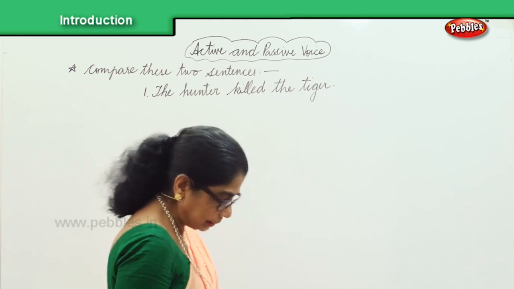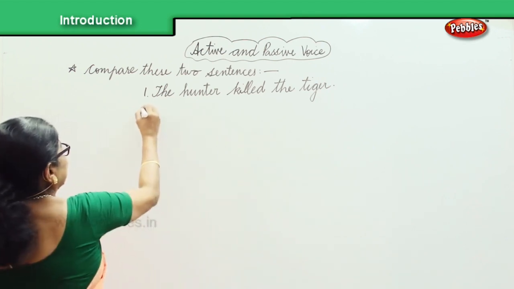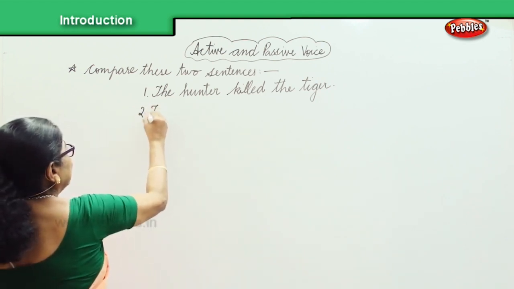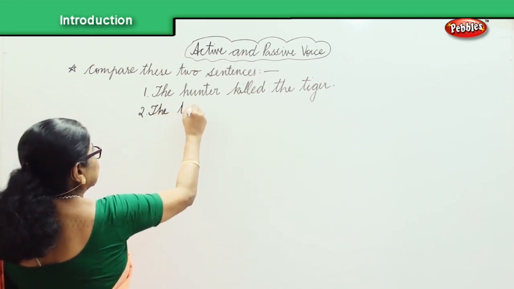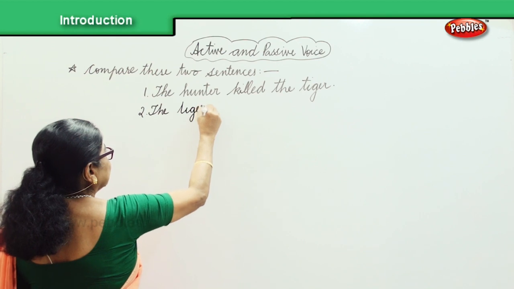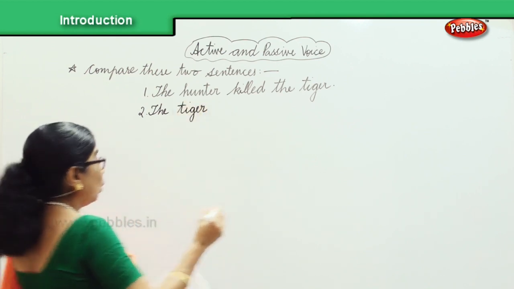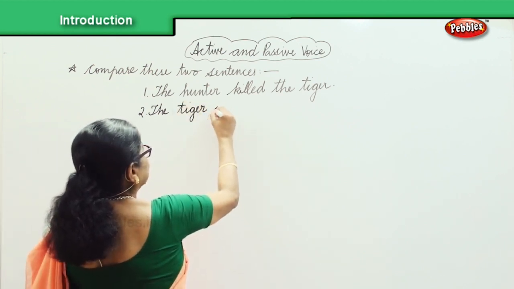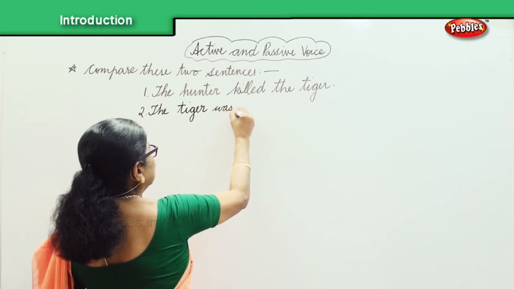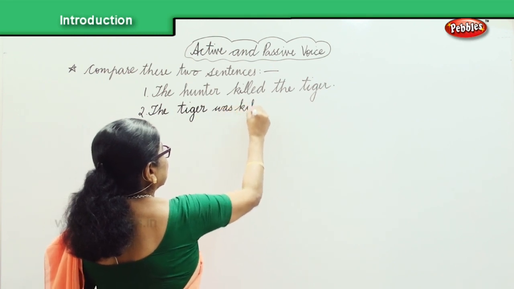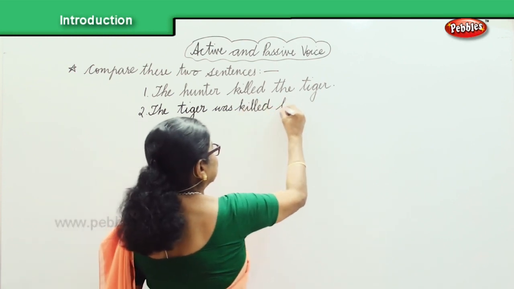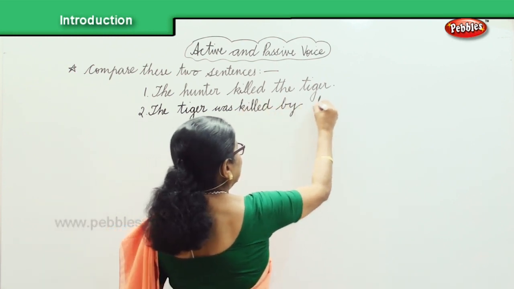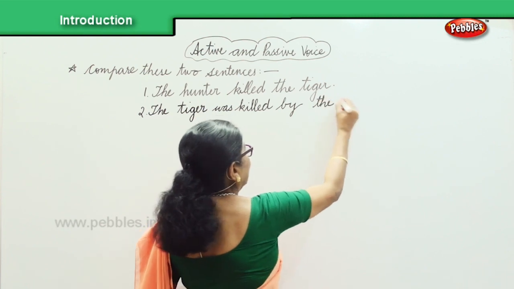And the next sentence is the tiger was killed by the hunter.